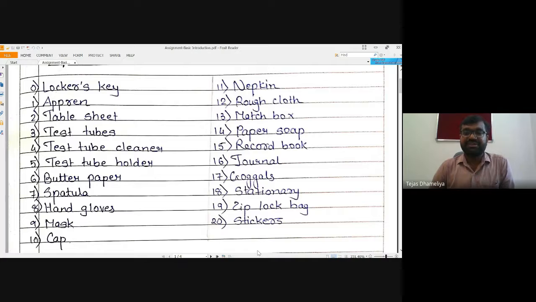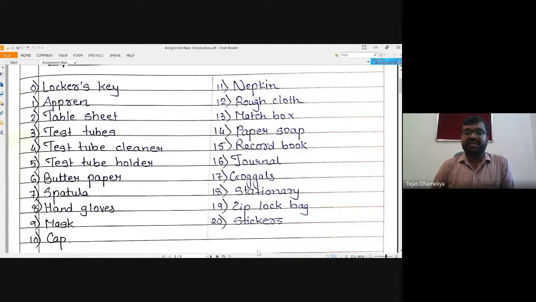In medicinal chemistry, you can purchase a journal which is ruled on one side and blank on the other. These journals are compulsory, and do not purchase a journal having 100 pages, 50 pages, or 80 pages.